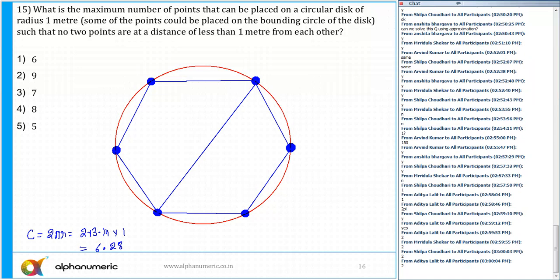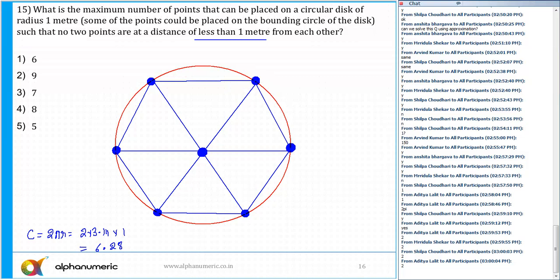So it says such that no 2 points are at a distance of less than 1 meter. It cannot be less than 1 meter, but it can be exactly equal to 1 meter. So can I say I can place one more point exactly at the center of the circle? You can see the distance between no 2 points is less than 1 meter.